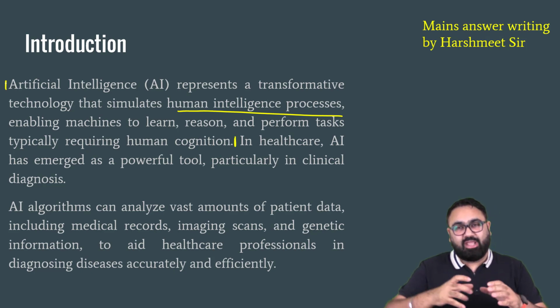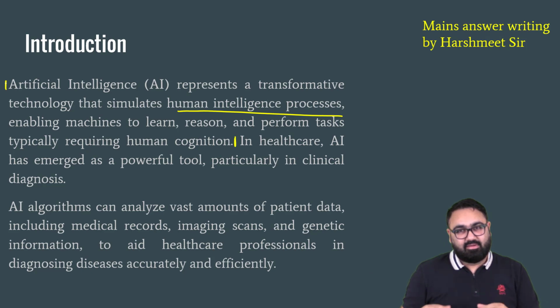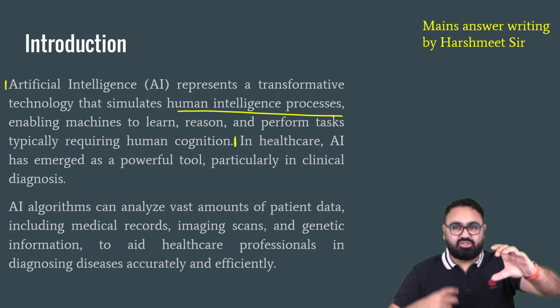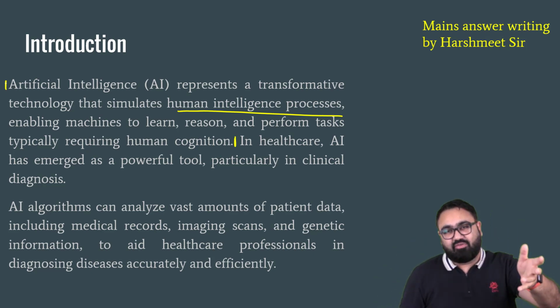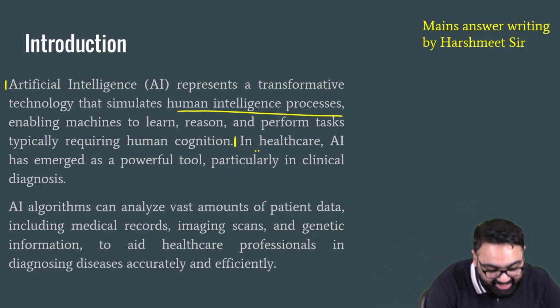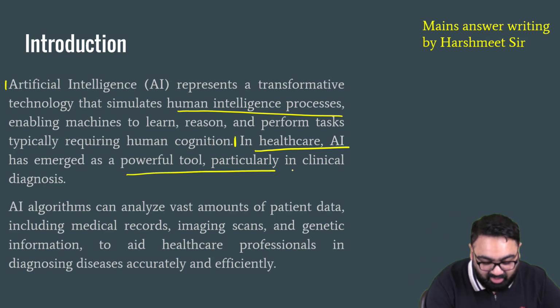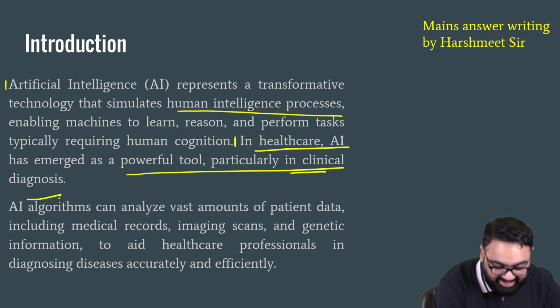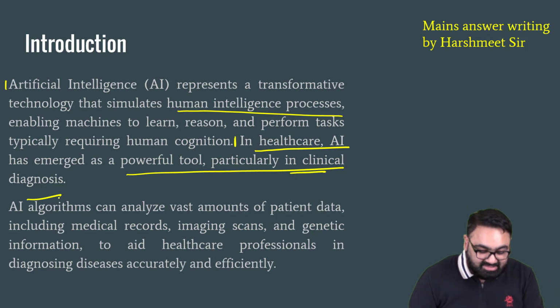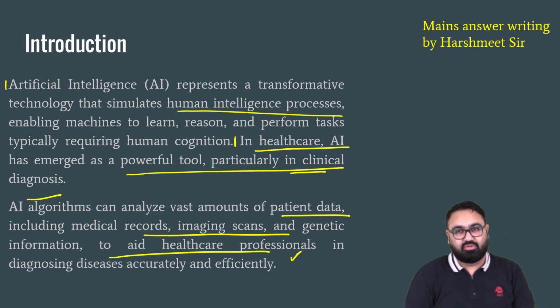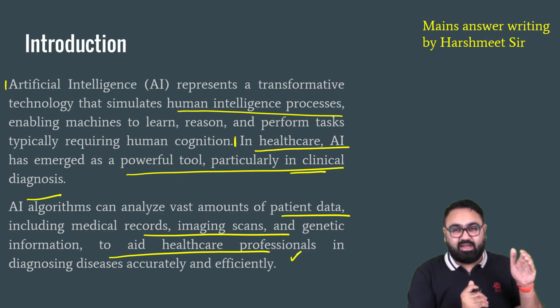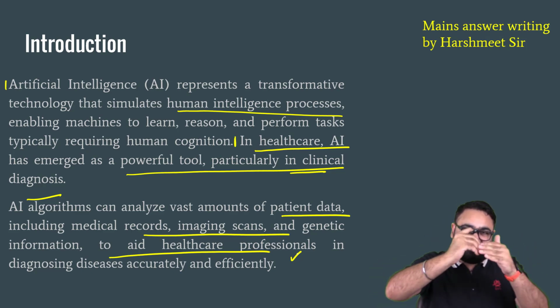Now, you then have to give the connecting line. I told you earlier also, when you write the introduction and the main body is writing something different, try and connect that. So give a definition of AI, then the connecting line is, in healthcare, AI has emerged as a powerful tool, particularly in clinical diagnosis, such as analyzing vast amounts of patient data, imaging scans, medical records, genetic information, and so forth. So this can be a perfect introduction, introducing AI and then giving a connecting line, because what you're writing in the main body is slightly different.